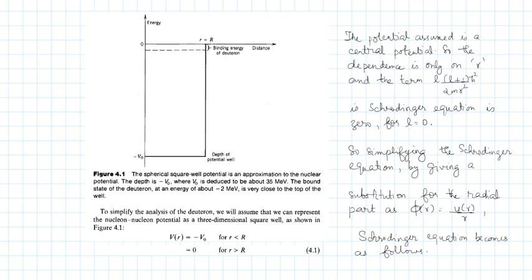And we have a term involved in the radial part of the Schrodinger equation like L(L+1) ħ² by 2mr², which happens to be 0 for the L equal to 0 state, because the ground state is always evaluated by plugging in L equal to 0. And when you plug in L equal to 0, this term becomes 0. So your Schrodinger equation, after giving a substitution for the radial part as u(r) by r, would become like this: